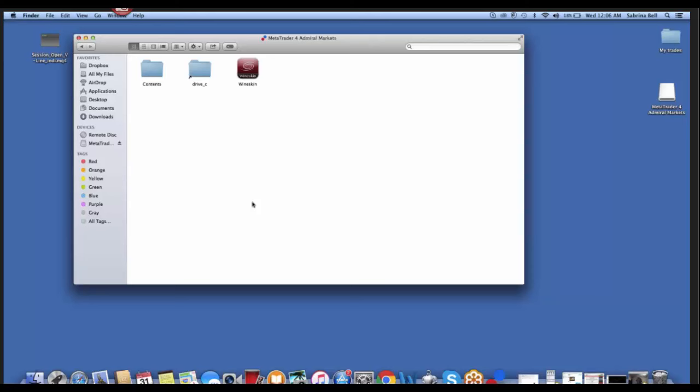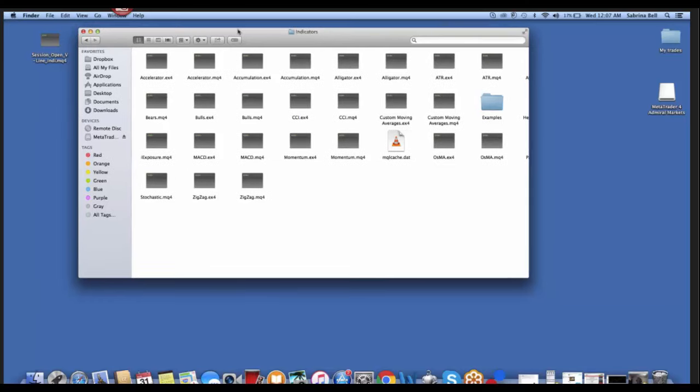After we've done that, we want to go ahead and click on Drive C, Program Files, MetaTrader 4 Admiral Markets, or in your case, whichever broker you have chosen, MQL4, and we're going to click Indicators.